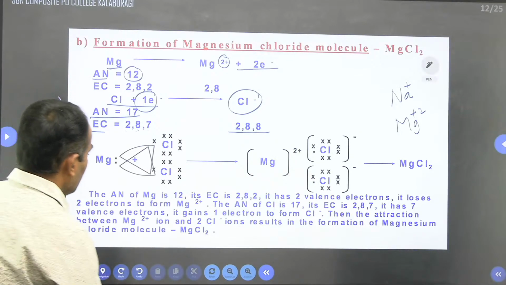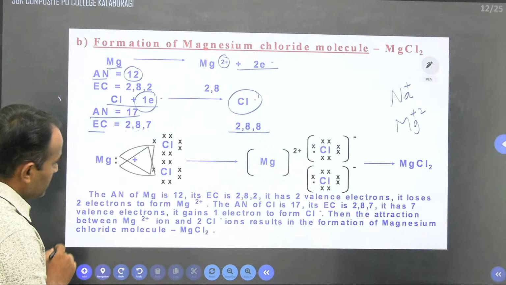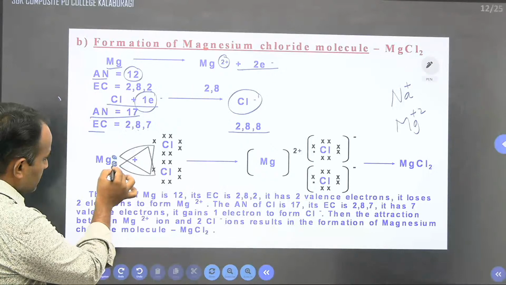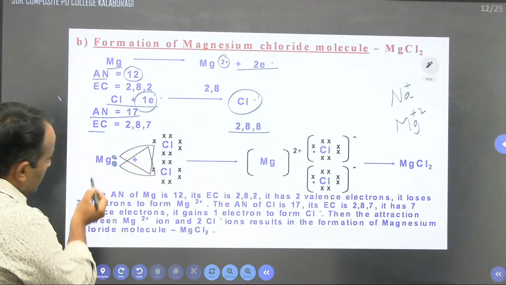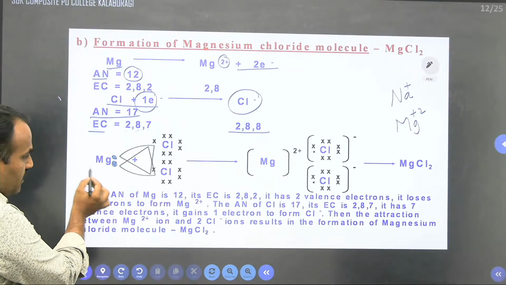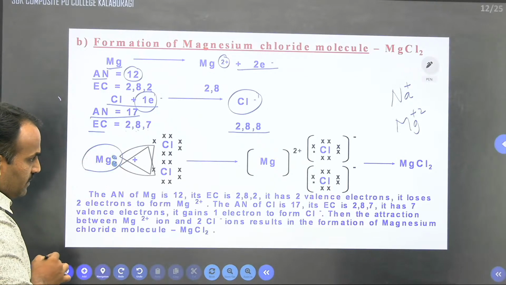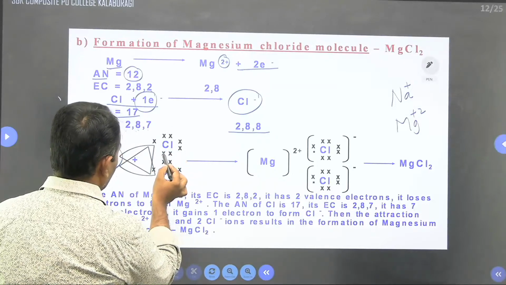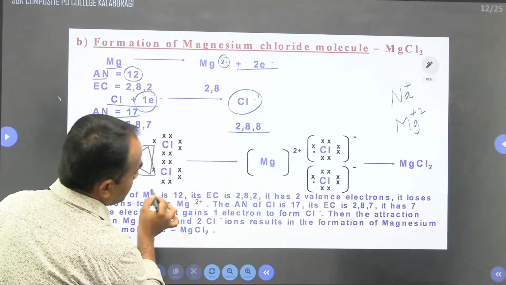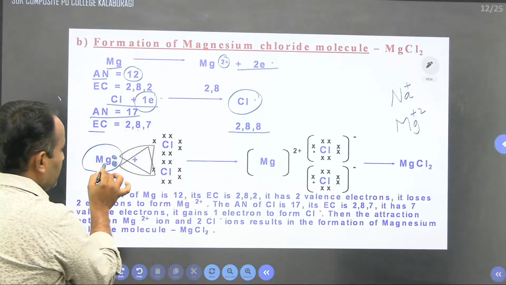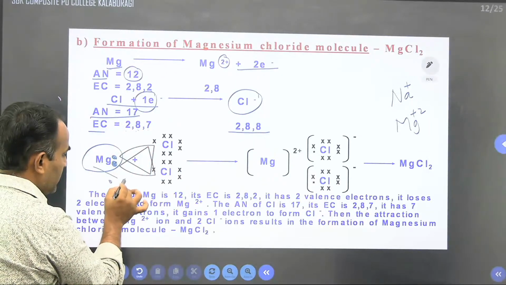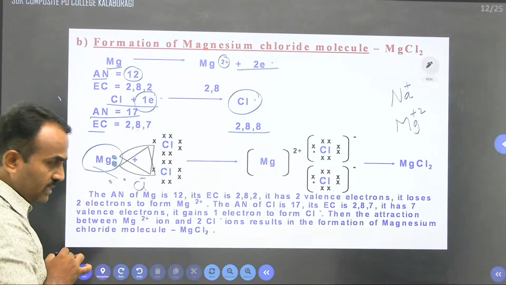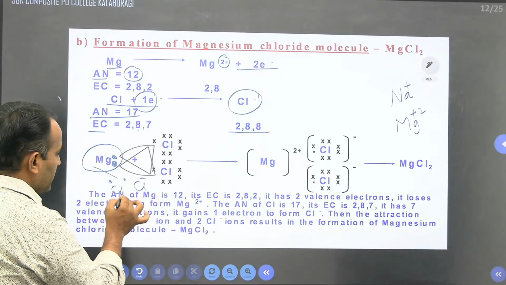Now here is the Lewis dot symbol for magnesium and chlorine. The two dots indicate the presence of two electrons in the outermost shell of magnesium, and for chlorine they have given 1 2 3 4 5 6 and this is 7. We should not take just one Cl here, because if magnesium is ready to give two electrons, the capacity of accepting for one atom of chlorine is only 1. So we need two atoms of chlorine.